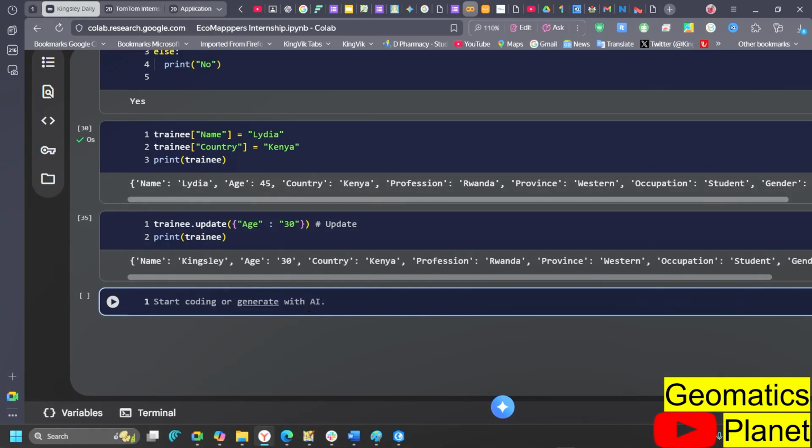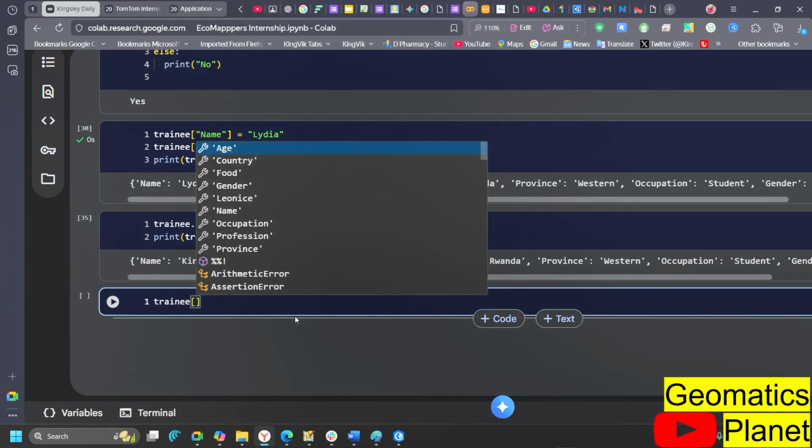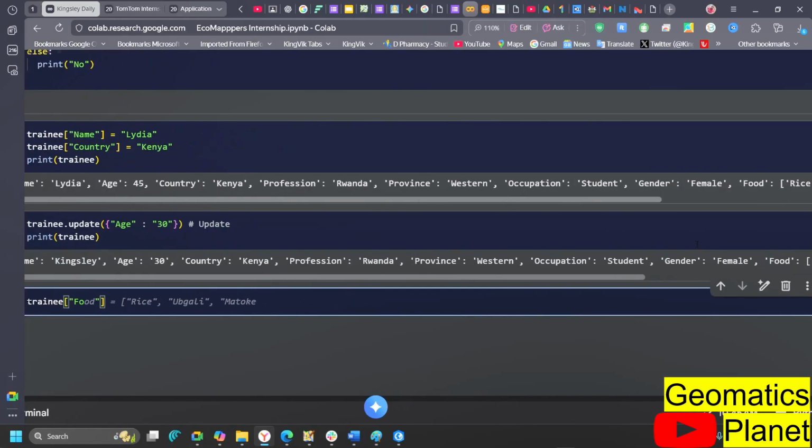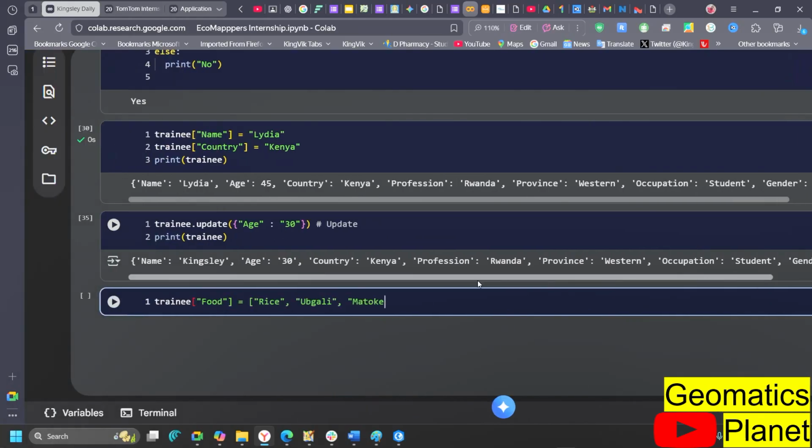Now, if I want to add something to the list, you remember where we have food. So what I need to do is go to the trainee as well, and I want to add something to it. So I just need to go here and call that food. I think it is retained food. Let's check here. I wrote it yes as food. So we can say food that we have here, as ugali and the rest of them. So I can go ahead and say food ugali matoke, as you can see, and then I can also add fish, for example, and then I'll go ahead here and close this up.